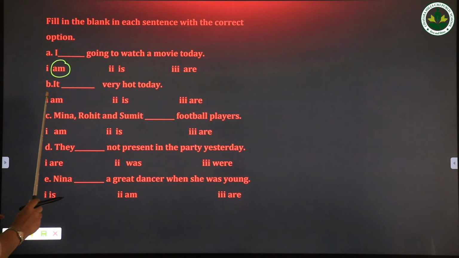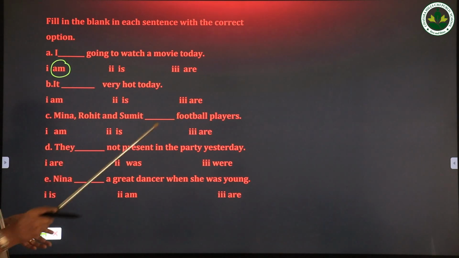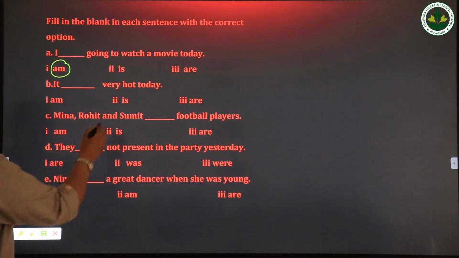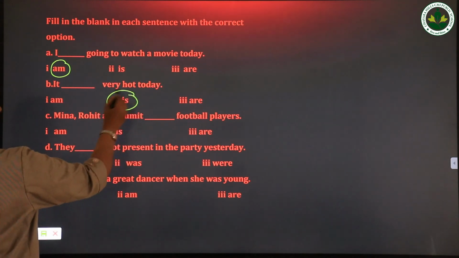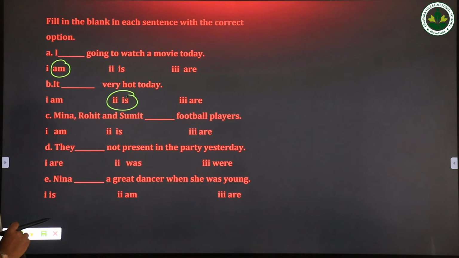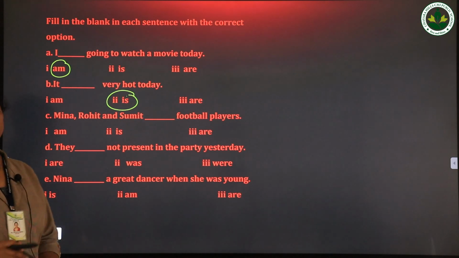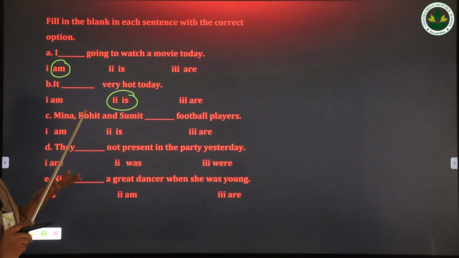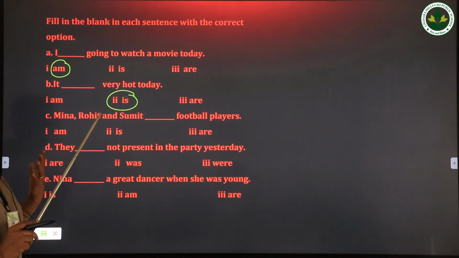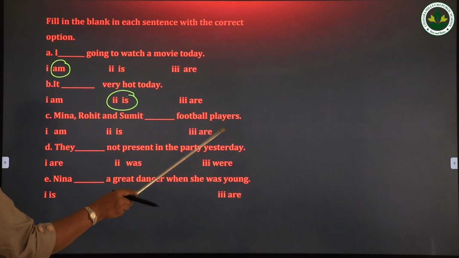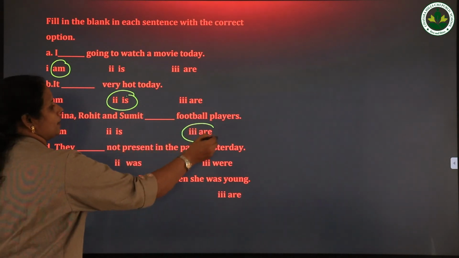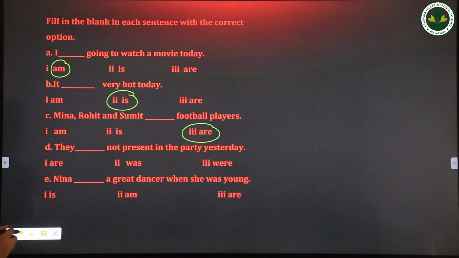Then it dash very hot today. So see the word today, which means it is present tense. So we can use it is. Then Meena, Rohit and Sumit dash football players. See, there are 3 people. So it's plural and also it's in present tense, football players. So which verb do we have to use? Yes, they are football players.